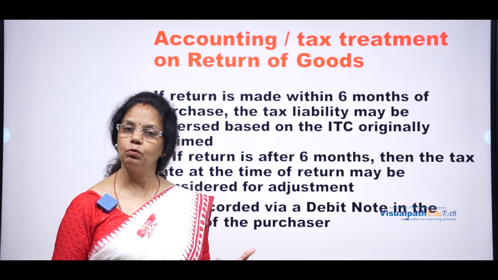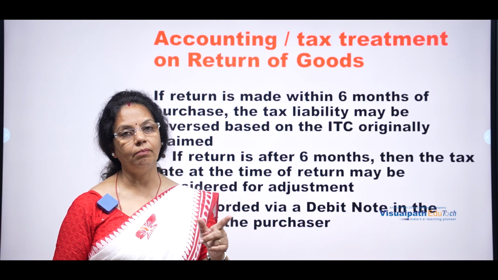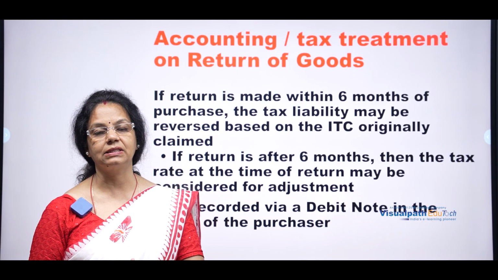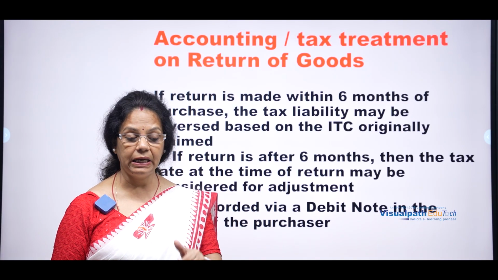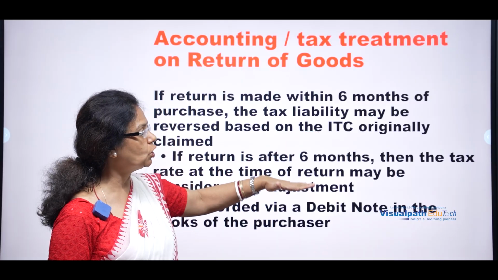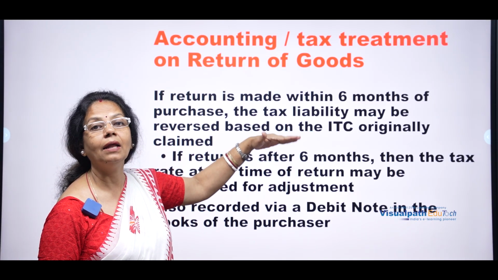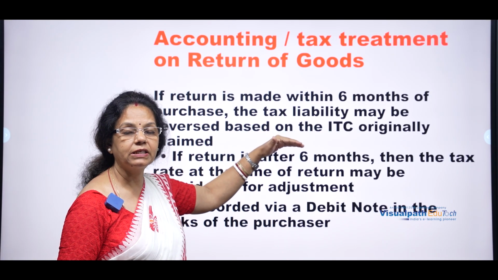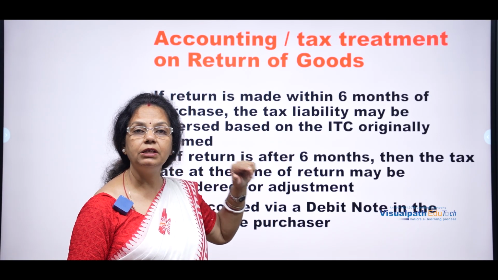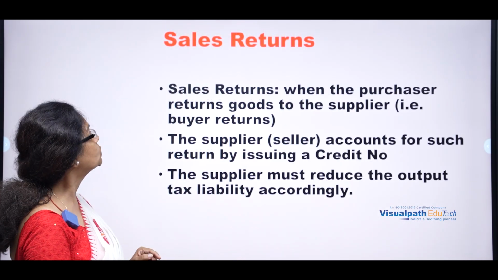More than 6 months, mostly it is adjusted. Even though it is not adjusted, it should come according to the tax rate on that period of time. So these are the two different slots which come under the treatment of tax payment, under the return of goods and services. Fine. So next is what?